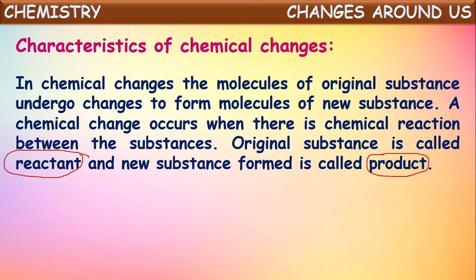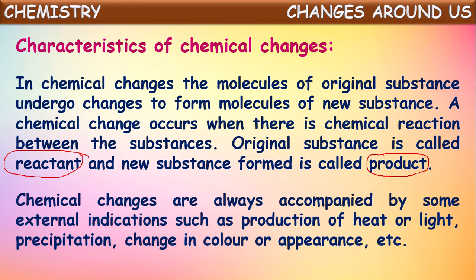Okay, a chemical change involves chemical reaction between the substances and hence they convert into new forms. New chemical substances are being formed. In these chemical changes, the original substances taken at the starting are called as reactants, and the substances formed finally are called as products.